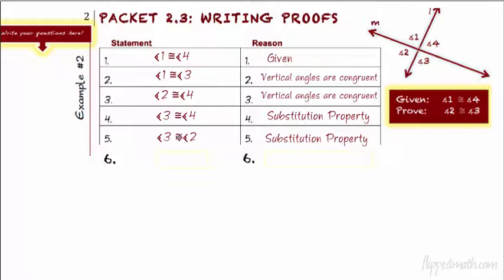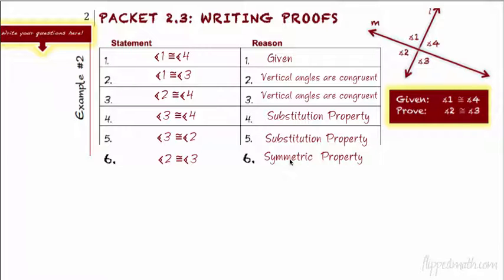Well, if 3 is congruent to 2, then we know that 2 is congruent to 3. Which property is that? The symmetric property. All right, so that's how you do the geometric proof here. That's one method. But remember, I told you at the beginning there are different ways to do this.